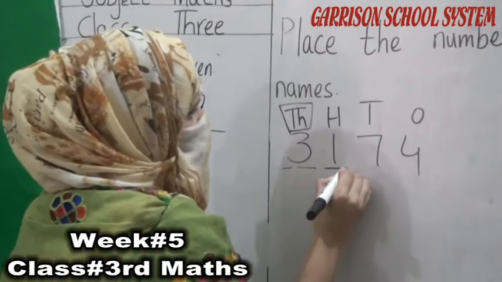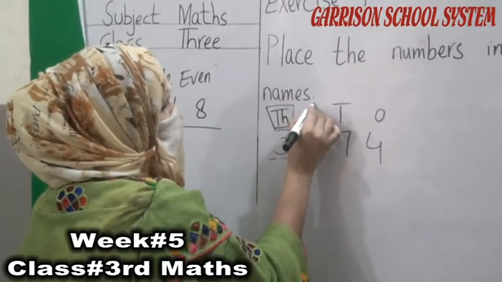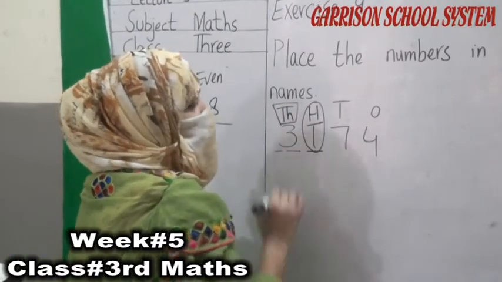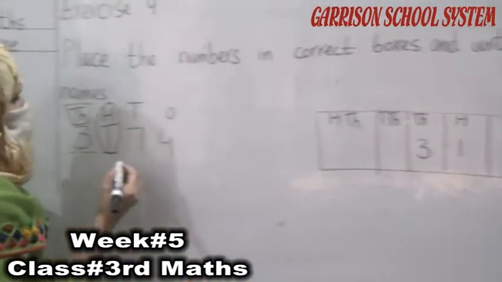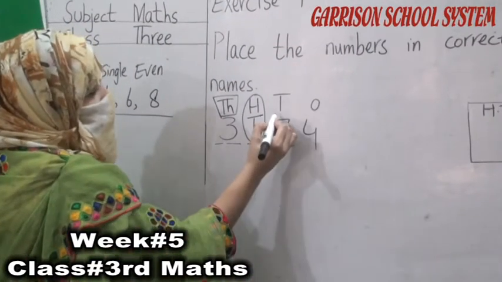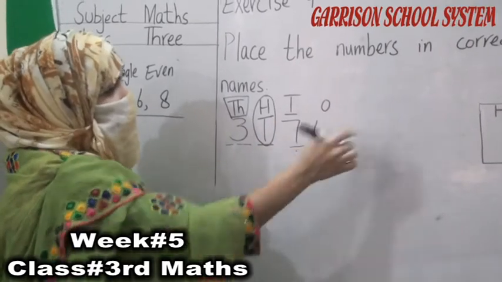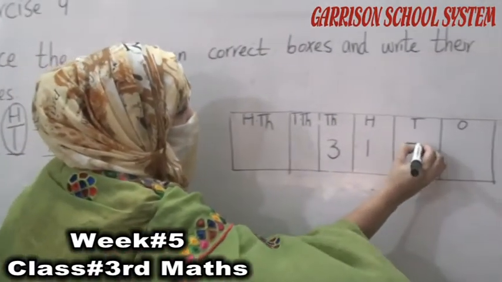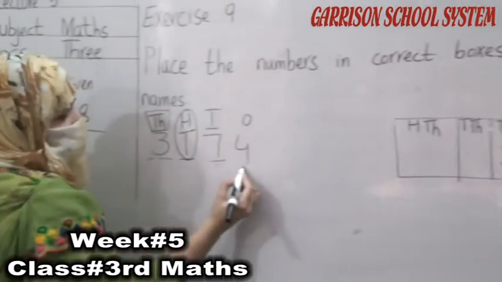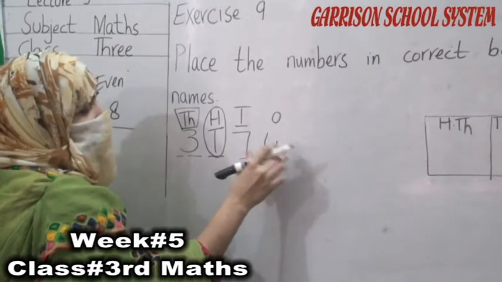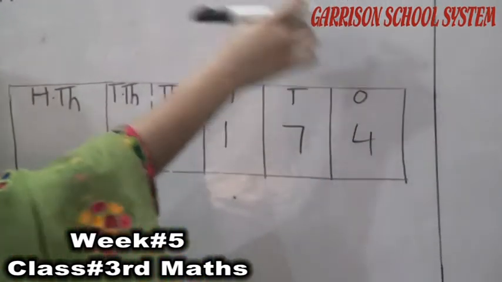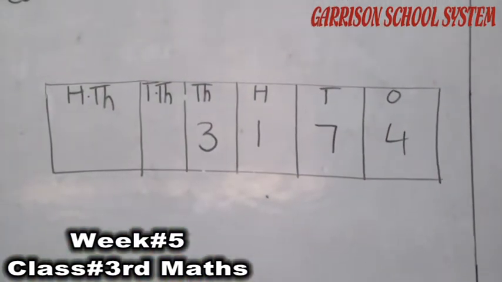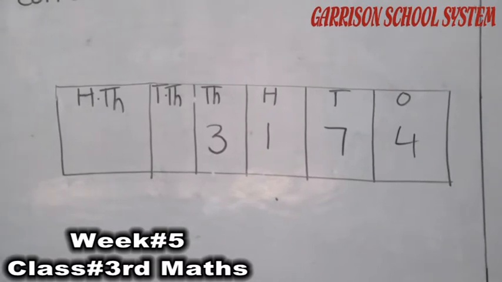Next is the number 1, its place value is 100. So we have to write this 1 in the 100 place. Next is 7, its place value is 10. We have to write 7 in the 10th place. 4's place value is 1. So we have to write this number in its house. Its house is 1. So now we have to write its complete name.